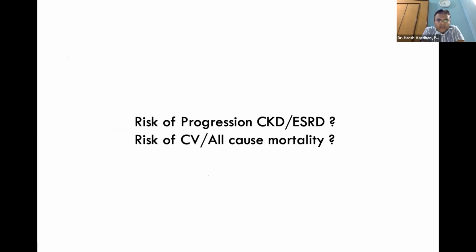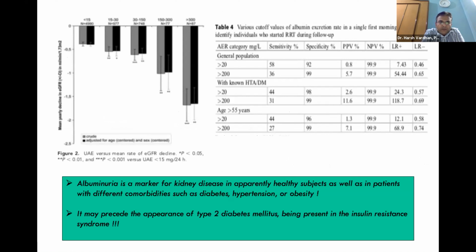Now, let's say once albuminuria has been detected, what is my risk of progression to chronic kidney disease or end-stage renal disease, and my risk of cardiovascular and all-cause mortality? Well, a lot of data have been published which say that albuminuria is a marker for kidney disease in apparently healthy individuals, as well as in patients with different comorbidities such as diabetes, hypertension, and obesity. It may precede the appearance of type 2 diabetes mellitus, being present in insulin resistance syndrome. And here you can see, as proteinuria worsens, there is a greater mean decline in eGFR.